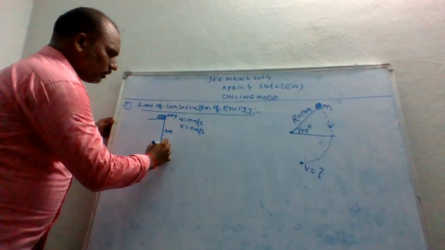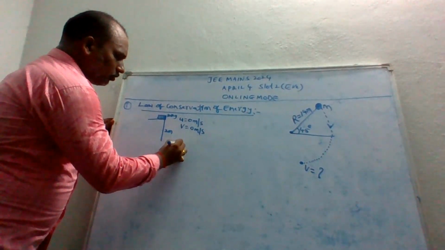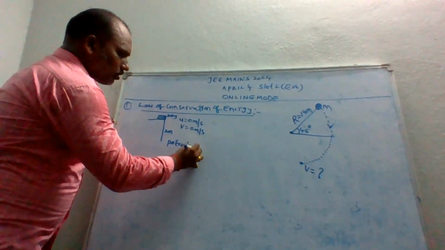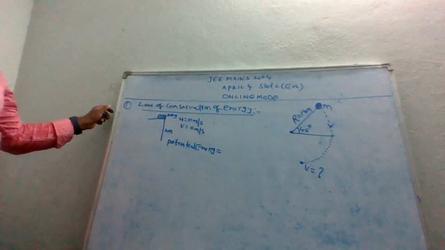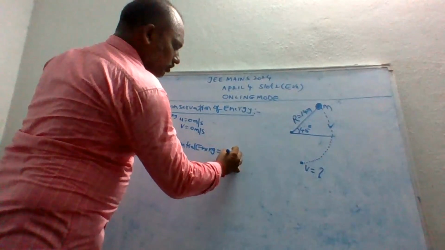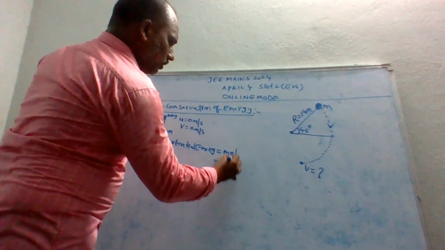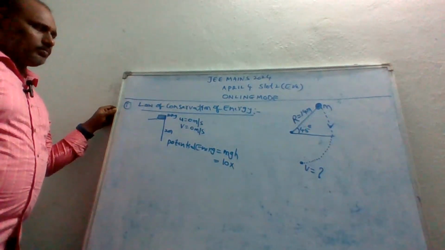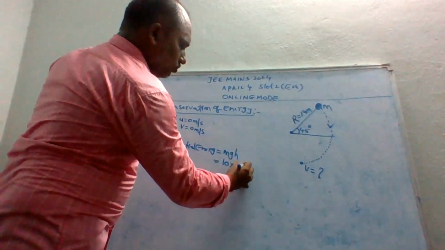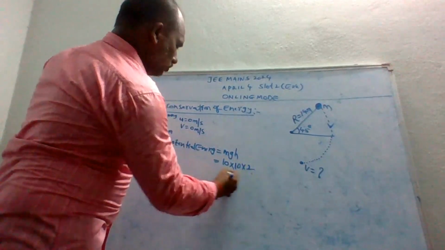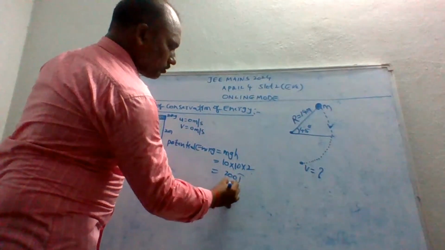So now calculate, guys. What about the potential energy? Potential energy is mgh. What is the mass? 10 kg, into g. Assume g is 10, and h is 2 meters. So totally what we get? 200 joules we get.